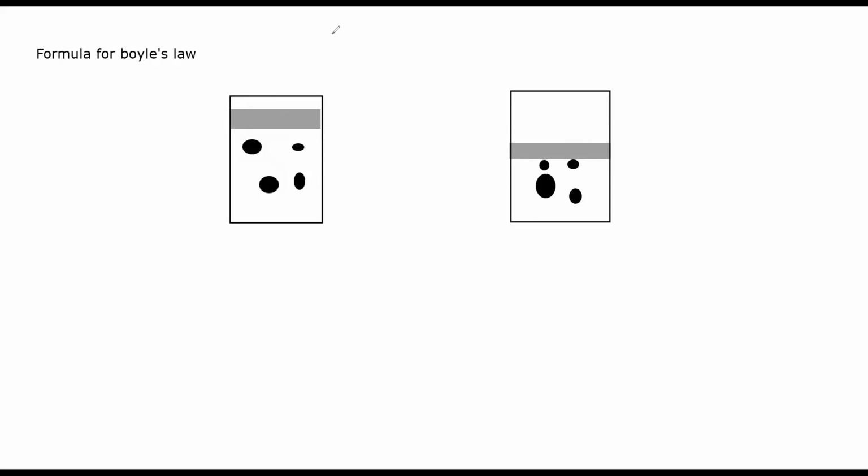So which container do you think will have high pressure, A or B? We have the same type of gas, the same number of particles, and the same temperature. For example, this is at 25 degrees centigrade. The other one is also 25 degrees centigrade. So B is at high pressure because of its small volume.